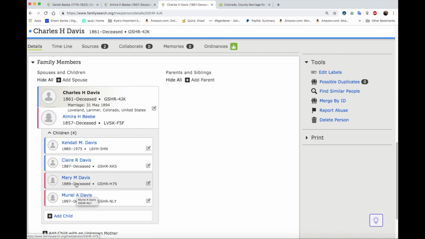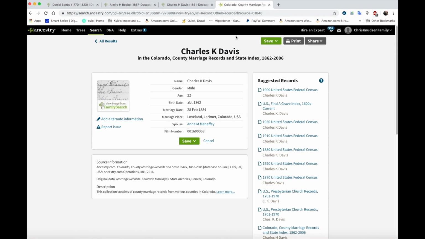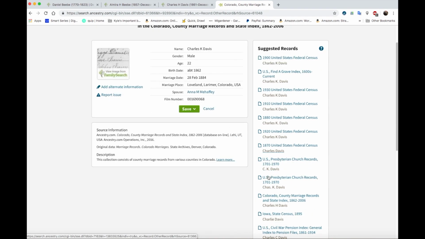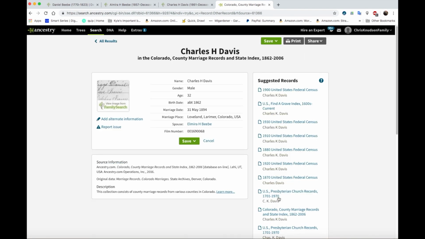But then there's this 12-year gap, and in 1894 there's a Muriel. So Charles did marry previously an Anna M. Mahaffey. So in 1884, and then in 1894 he married Elmira in the same town.